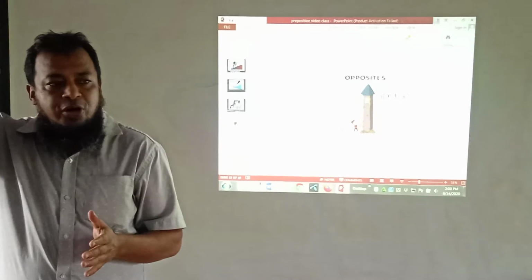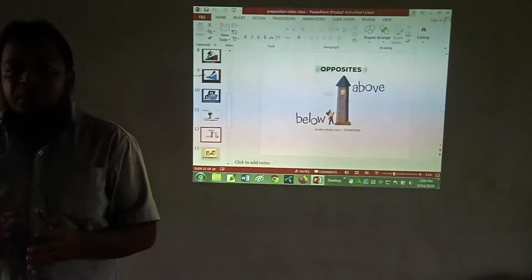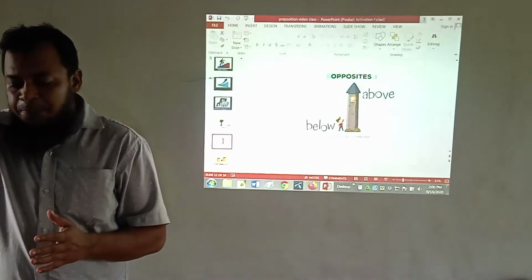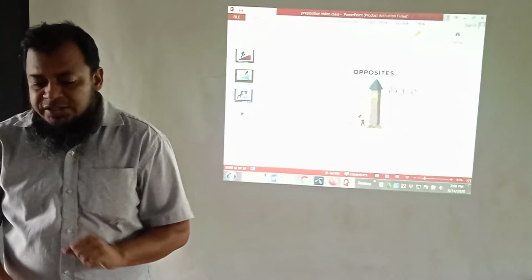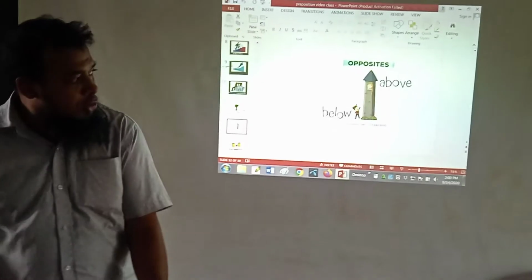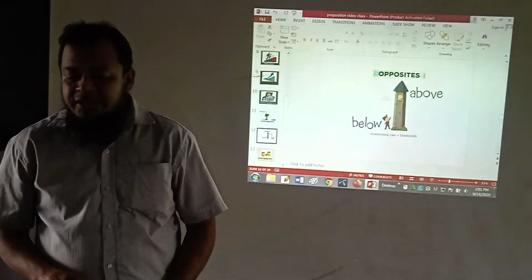The sky is above our head. For example, the electric fan is above our head, the roof is above our head, and below, the ground floor is below ourselves. So the opposite order of above and below, both of them are motionless and still.